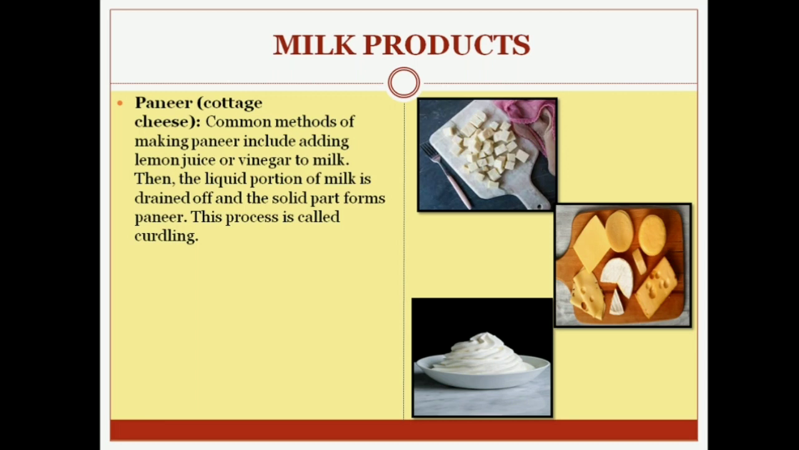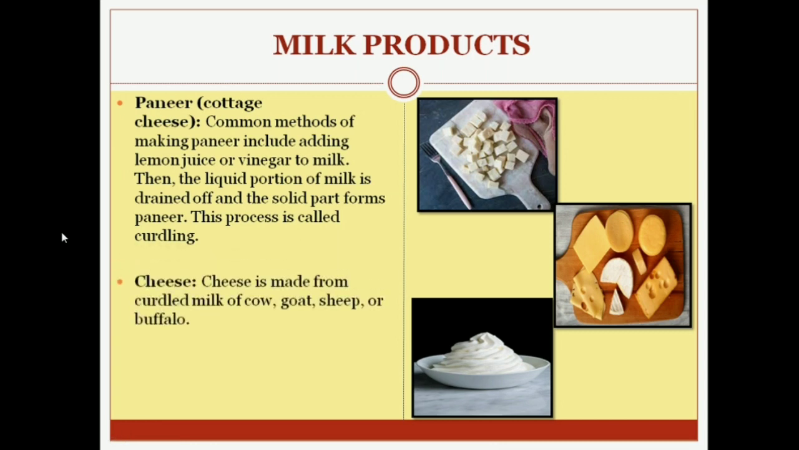When we add lemon juice or vinegar to milk, what happens? The milk will be separated into two parts, that is liquid portion and solid portion. And then what do we do? We drain off the liquid portion and take the solid portion, and we make paneer from that, right? This whole process is called curdling.